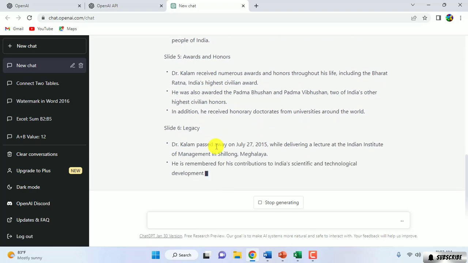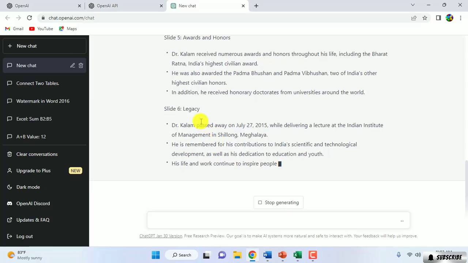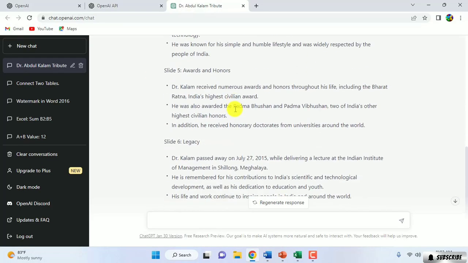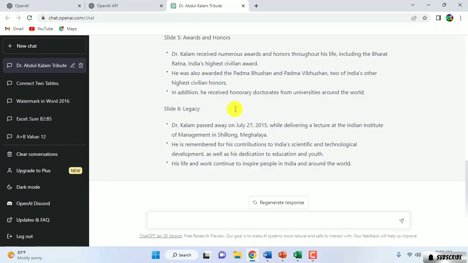So this is really awesome. And slide 6 is legacy. So there are 6 slides. It's ready. You can create the PowerPoint slide based on these points. You can create the slide about Dr. Abdul Kalam. And if you want to get more explanation about this slide, I'm going to ask ChatGPT